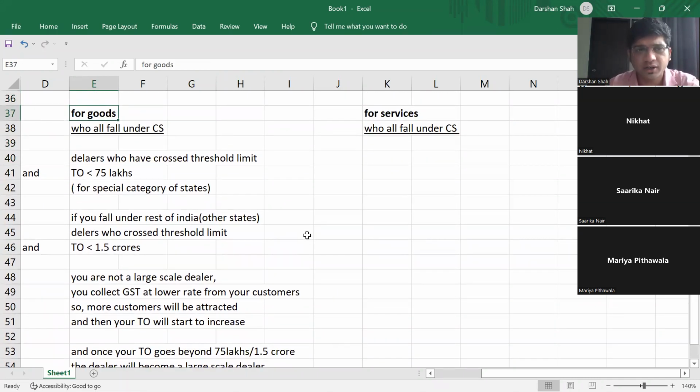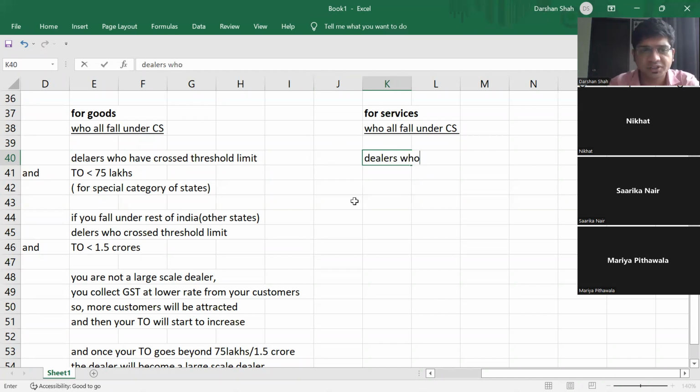So see the logic. Government says if you want to increase your turnover, you need to attract new customers. So that's why we are giving you a benefit. What is the benefit? You get to collect GST at a lower rate. Done? Any doubt till here, guys? All right. I hope there is no doubt.